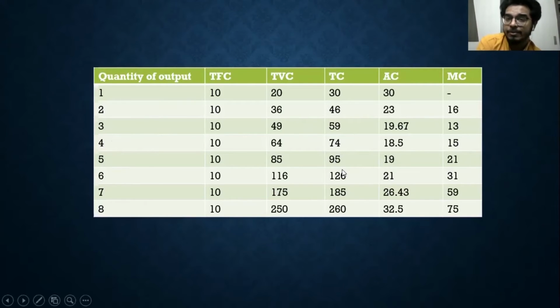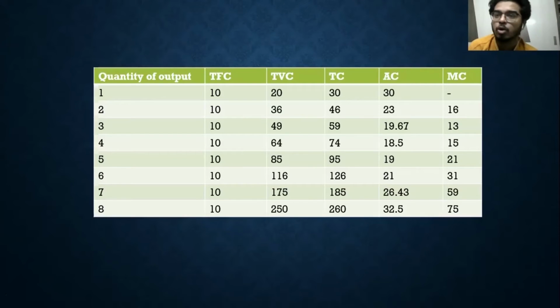Again, I am at 5. Total cost is 95 to manufacture 5 units of pens. If you want to produce another extra pen, what will be my cost? Total cost is 126. So if my output increases from 5 to 6, that change is 1. My cost changes by 31 units, 126 minus 95. So my marginal cost is 31.